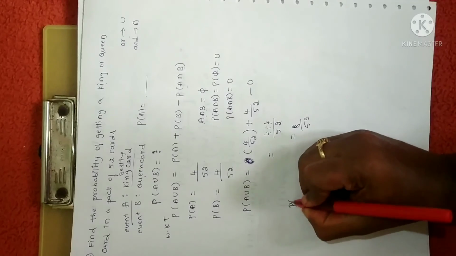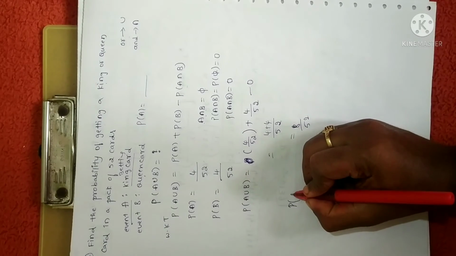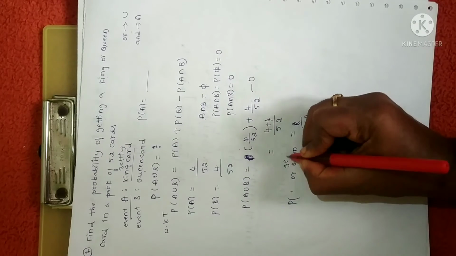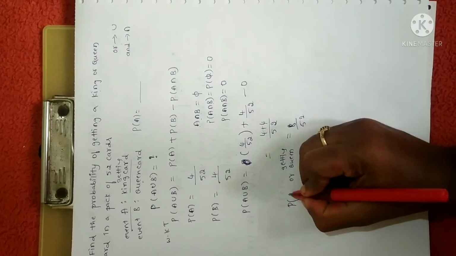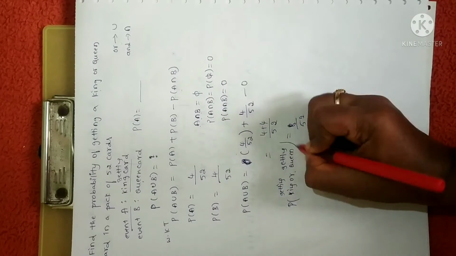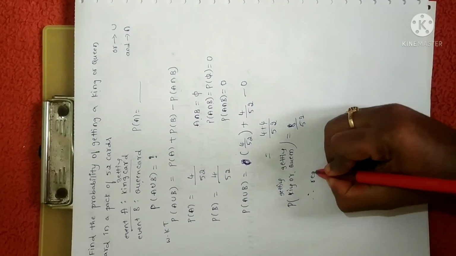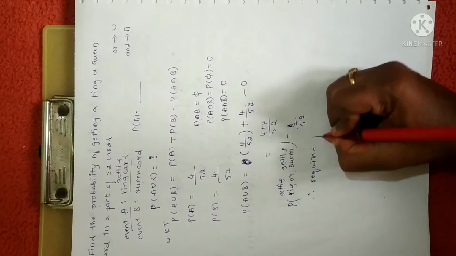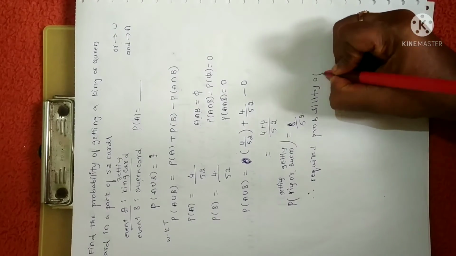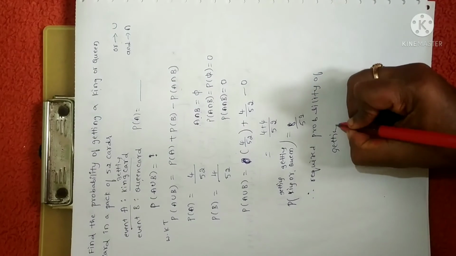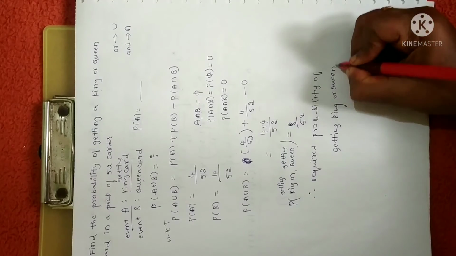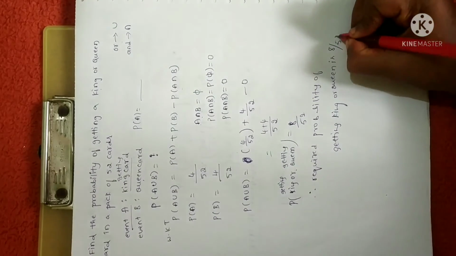This is none other than getting king or queen. Therefore, the required probability of getting king or queen is 8 by 52.